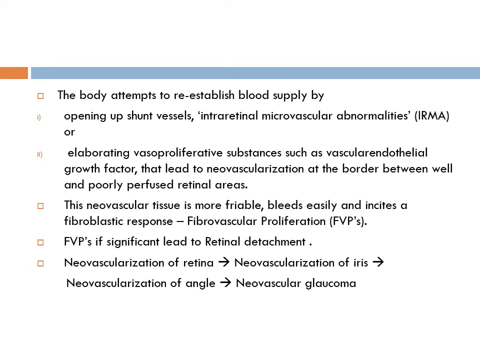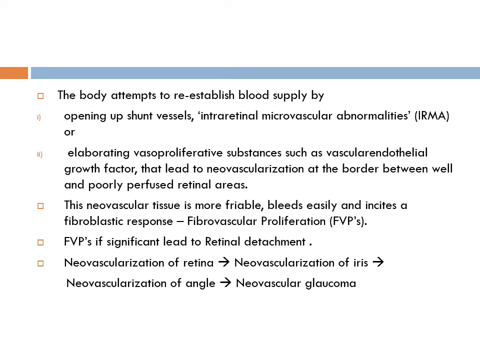Now, release of VEGF is a desperate attempt by nature to form new vessels. So this release of VEGF leads to neovascularization. Where are these new vessels located? They are located at the border between poorly perfused and well perfused retinal areas. So at the junction of these two, there occurs new vessel formation.